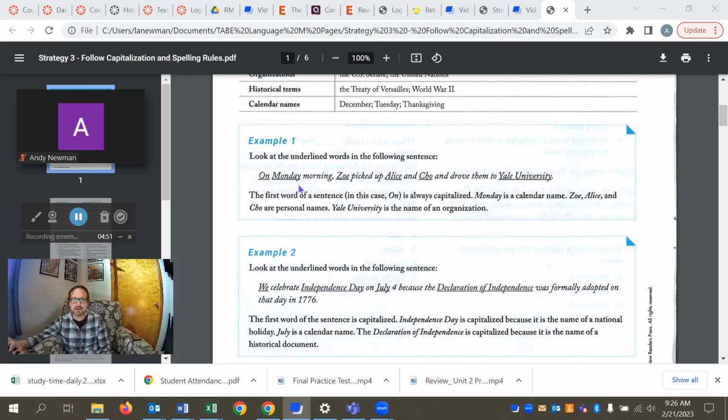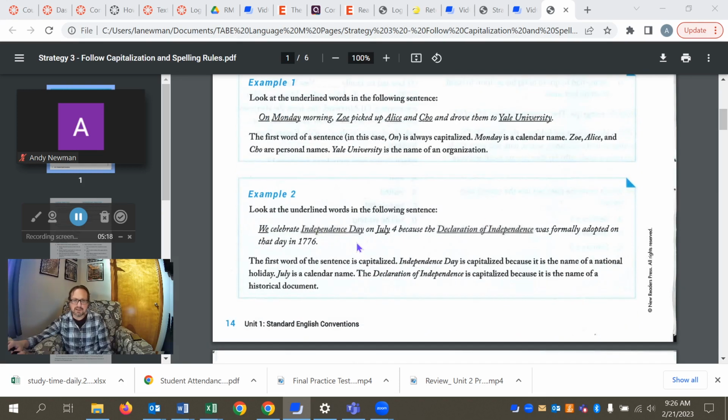So on Monday morning, so on capitalized being the first word of the sentence. Monday, proper name, day of the week. Zoe, proper name, picked up Alice and Cho, all three of these are proper names, and drove them to Yale University. University is part of the name of Yale, so we capitalize both words. Proper name, named place.